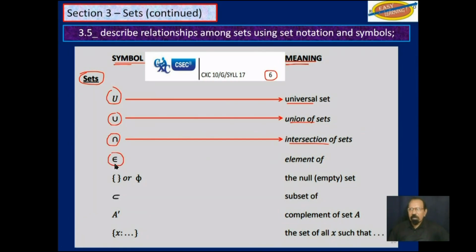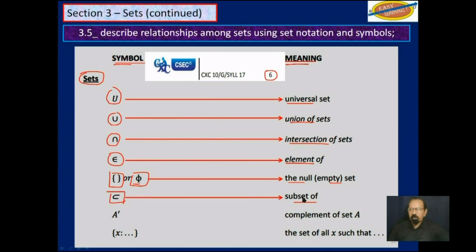This stylized uppercase E means element of a set. This pair of braces here, or this Greek symbol here, which we'll talk about later, means the null or empty set. This one here means subset of.